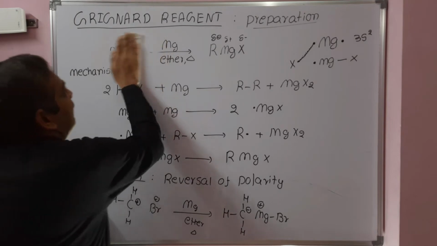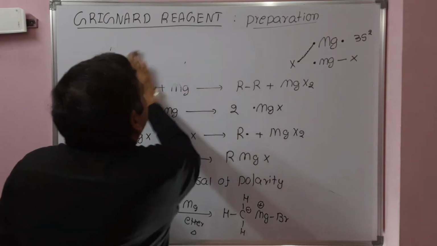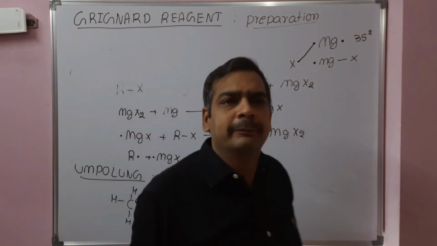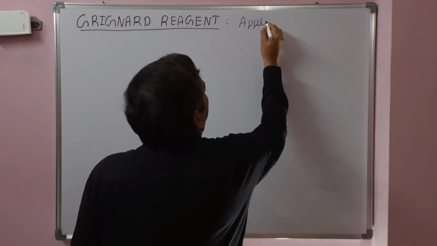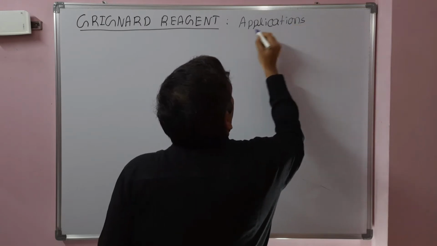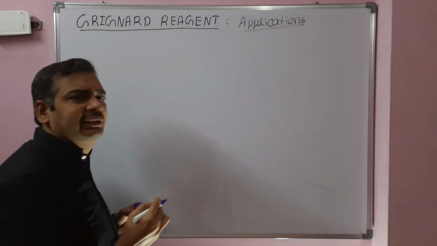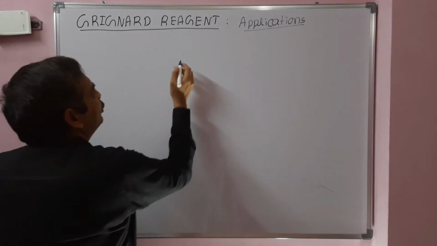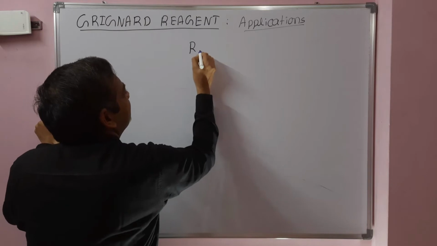Next we will see the applications of the Grignard reagent. The main applications of the Grignard reagent are, it can act as a nucleophile and it can act as a base.